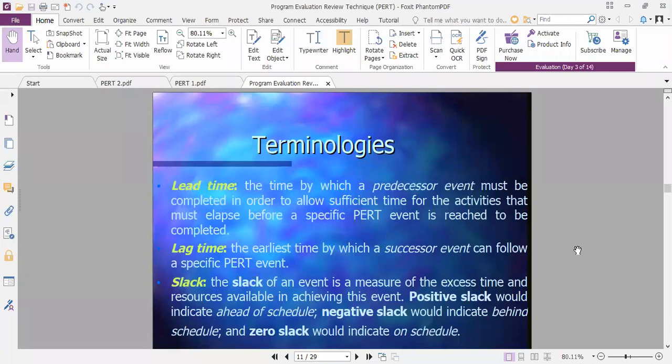Similarly, lag time is the earliest time by which a succeeding event can follow the specific event. Suppose your 4 days activity should be completed within 4 days, but instead it is completed in 5 days. Then your next activity is started after 5 days, and it is lagging by 1 day.